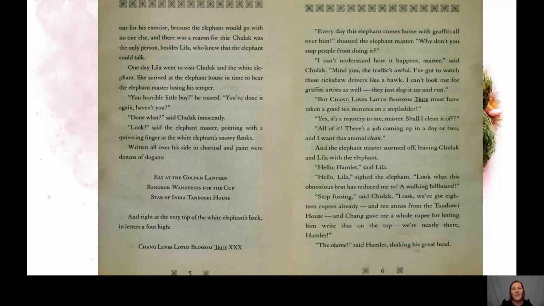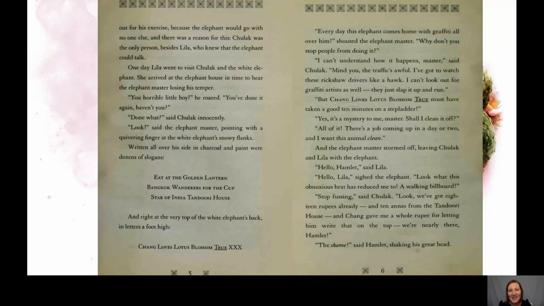"I can't look out for graffiti artists as well. They just slap it up and run. But Chang loves Lotus Blossom, true? Must have taken a good 10 minutes on a stepladder." "Yes, it is a mystery to me, master. Shall I clean it off?" "All of it. There's a job coming up in a day or two, and I want this animal clean." And the elephant master stormed off, leaving Chulak and Lila with the elephant.